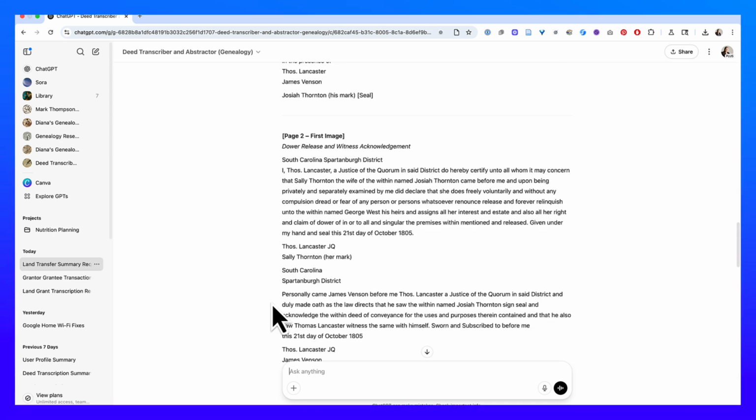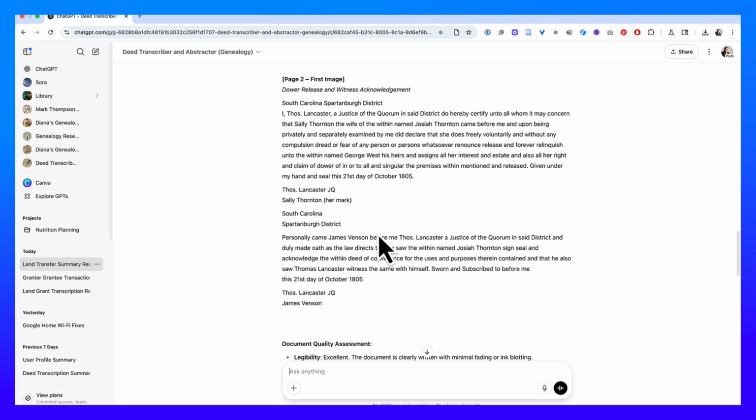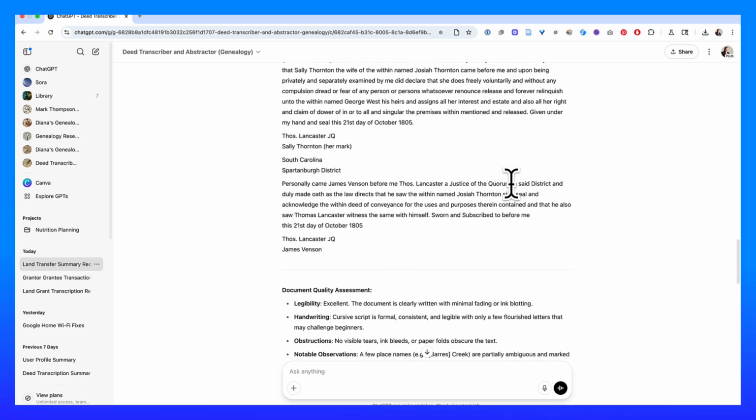So it looks like there was also a dower release. There we go. Sally Thornton. She released her dower. That means her rights to the land. She was okay with her husband selling it. And here's James Vinson, which is actually Vernon, coming before Thomas Lancaster. All right, justice of the quorum. I need to double check this term to make sure this is what's going on there. It well could be. This is 1805. This is a little before a lot of my South Carolina research, so I'll have to check.